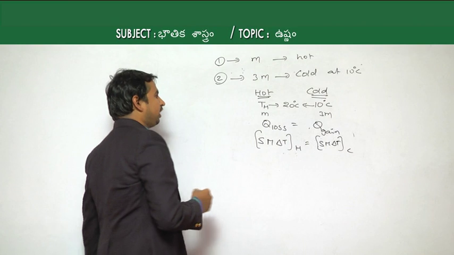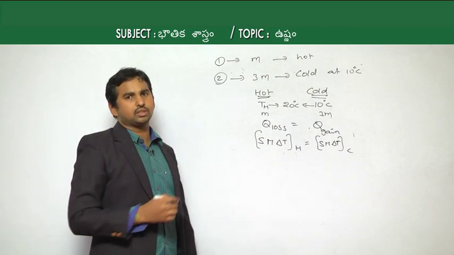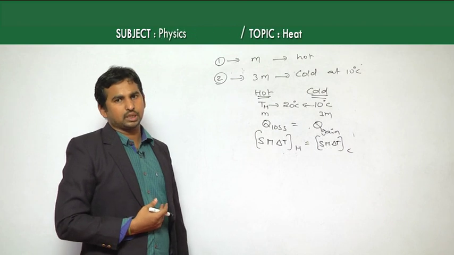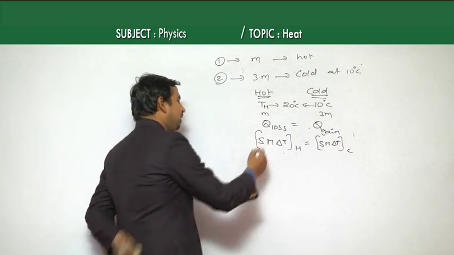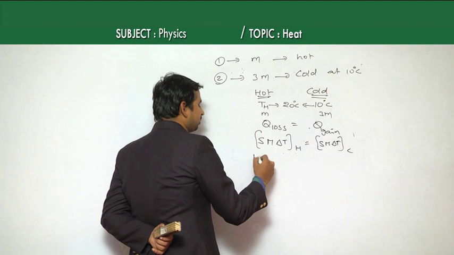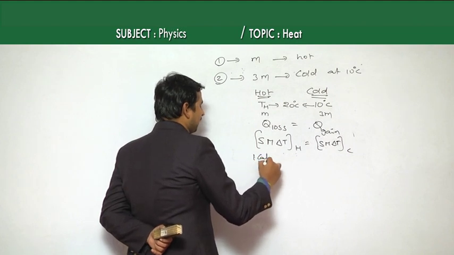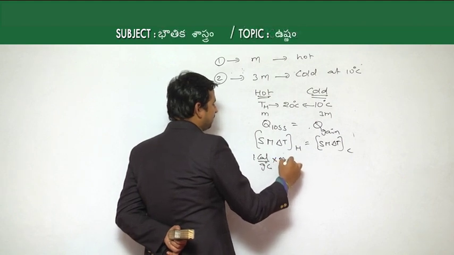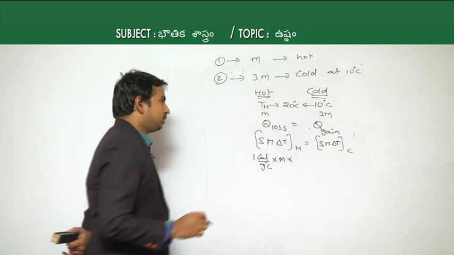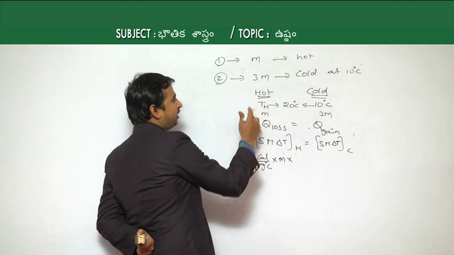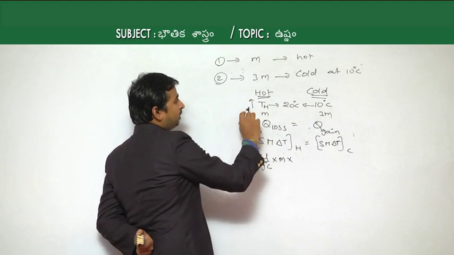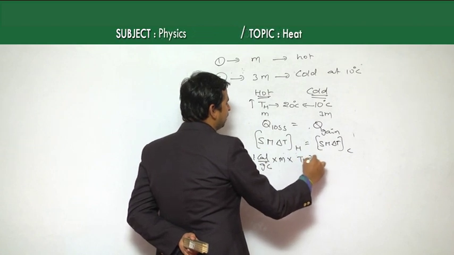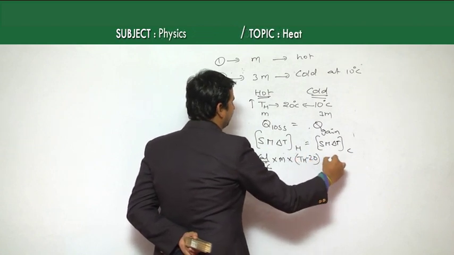If you are taking the specific heat of the hot body, which is water, its specific heat capacity is 1 calorie per gram degree Celsius. The mass we don't know, so let it be m, and delta T is the change of temperature. Initially it is at a very high temperature, now it has decreased to 20 degrees Celsius, so the change becomes Th minus 20.